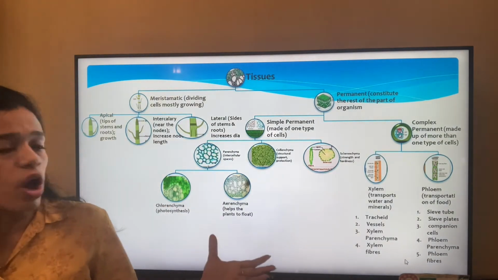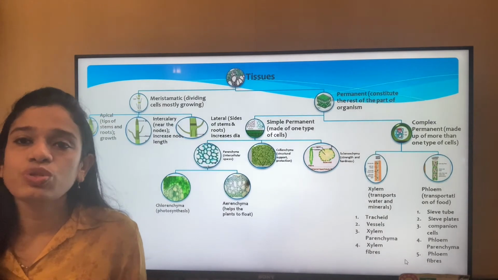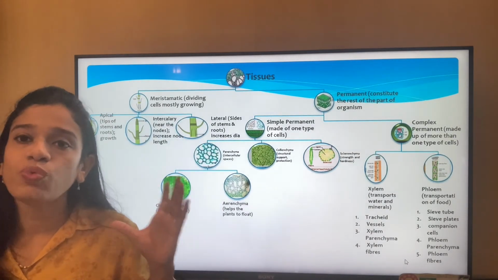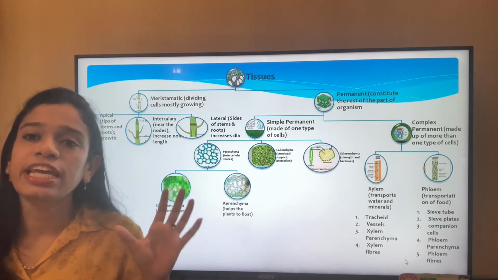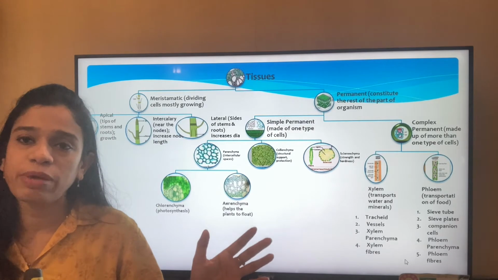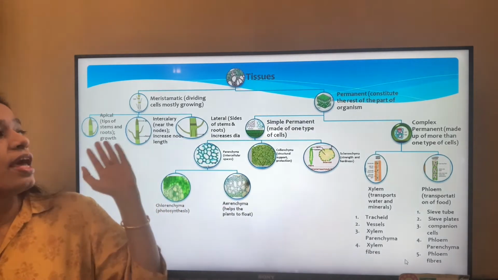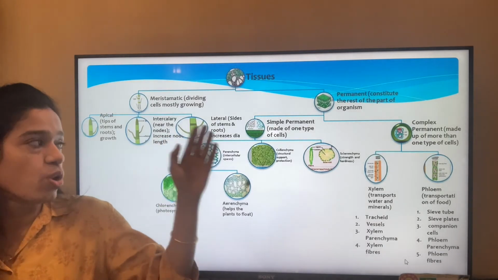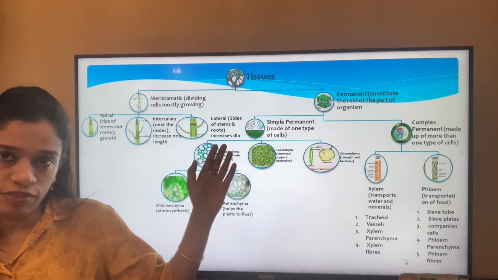So this is all about the plant tissues which we need to understand. What we have done is first divide them into meristematic tissue and permanent tissue. Under meristematic, we have apical, intercalary and lateral, that is tip, internode and the sides for increasing the diameter.